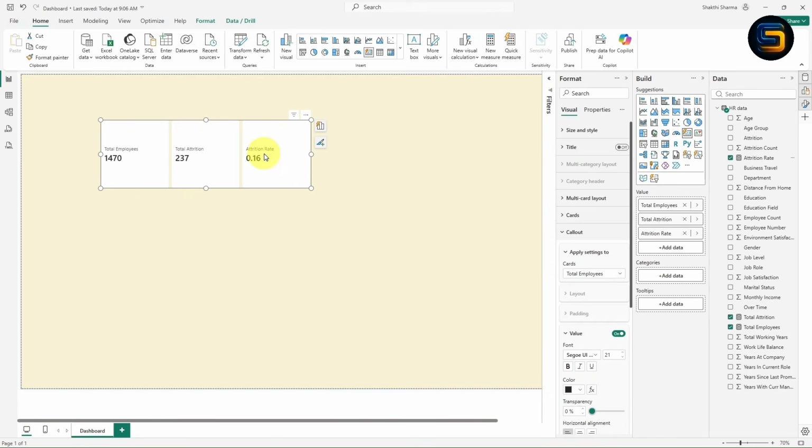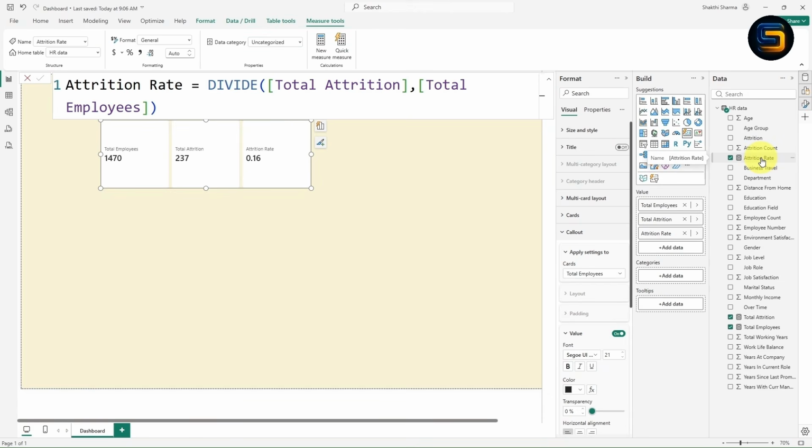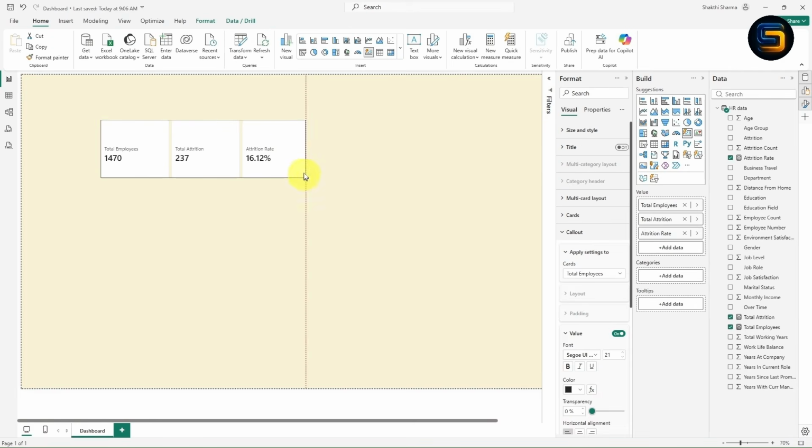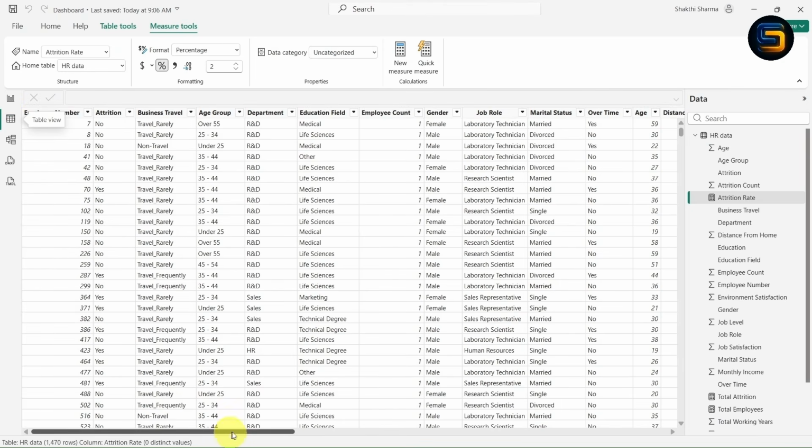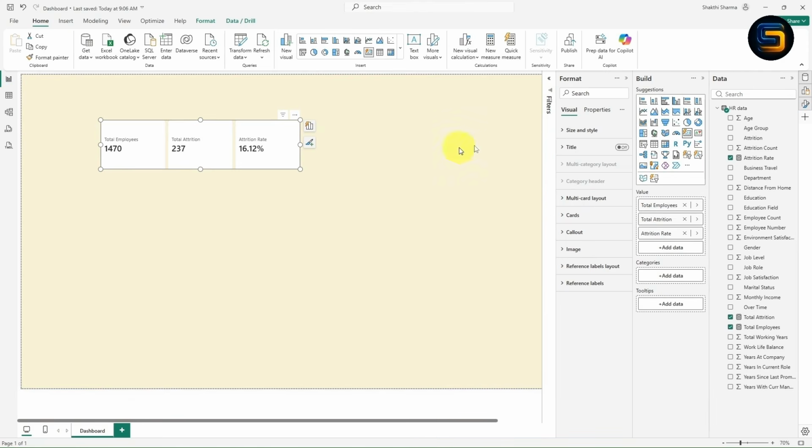But I want to show it as percentage. So what you can do is click on this attrition rate measure. Once you click, from here you can change the formatting. I want to show the percentage, right? Once you click on percentage, the formatting of the value will change to 16.12 percent. I hope you got it right. When you create a measure, the size of the table will not increase. In the same way, the measure will not occupy any space inside your data. It will just run dynamically when you are using it. I hope you understood what is the use of measure.